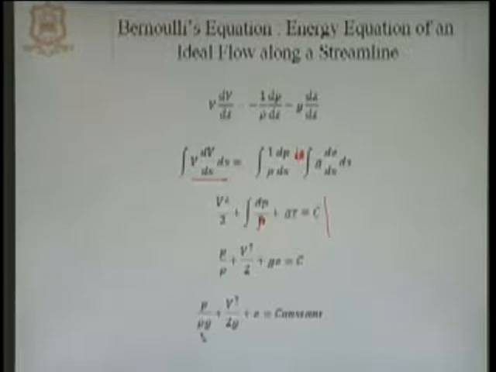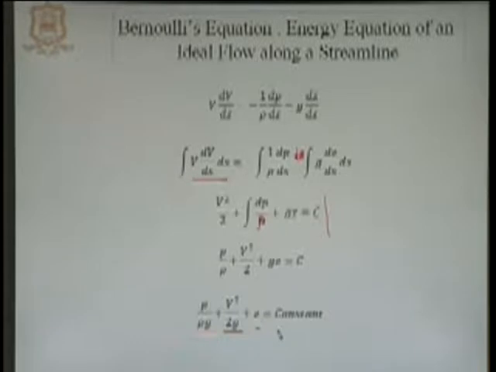Now, if we look at this equation, then this term P over rho g is known as the pressure energy, V square divided by 2g is known as the kinetic energy and z is known as the potential energy. So, with the help of this equation we can state that for a steady incompressible irrotational flow along a streamline, the summation of these energies, pressure energy, kinetic energy and potential energy, will remain the same along the streamline.